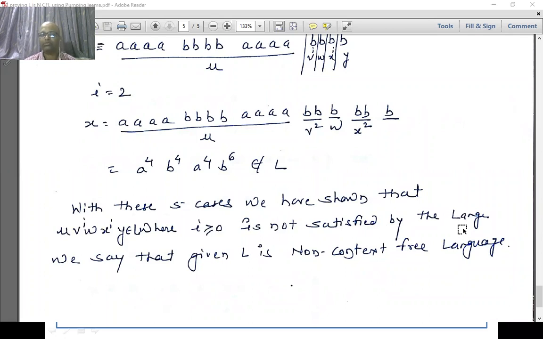So the pumping lemma properties are not followed by this language. Okay, so hence, in contradiction, we are proving that this L is non-context free language. I hope you understand how we proved this language as non-context free language. Thank you.